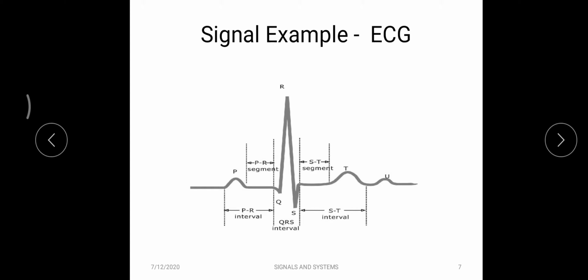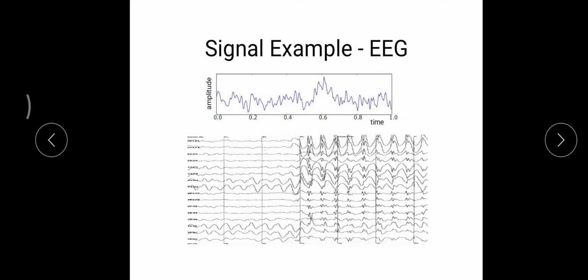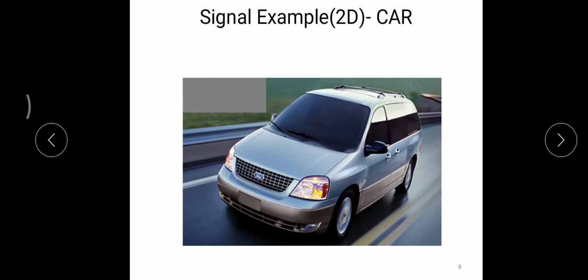Only then can they do some operations, or give medicines to the patients properly. The other example I mentioned is EEG, electroencephalogram. This is a signal taken from the human brain. This is also an example of a signal, which is one dimensional.